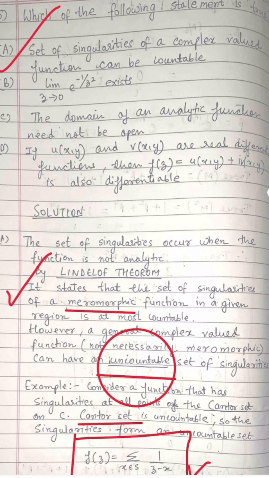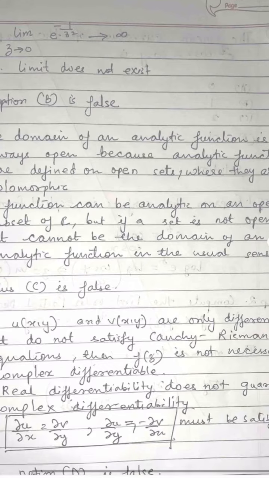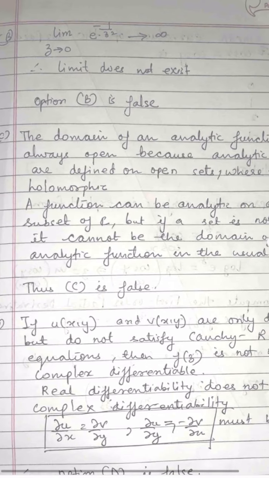So see number B, limit z approaches 0 of e to the power minus 1 by z square exists. So this is not right because this is equal to infinity. Okay. So see here, option number B, limit z approaches 0, this one, e to the power minus 1 by z square approaches infinity. So this option B is our false option.